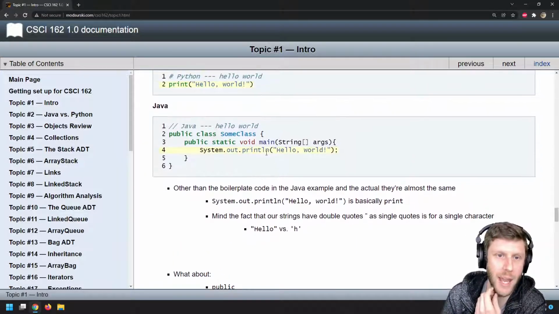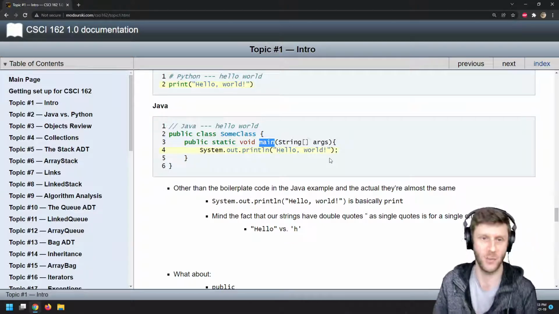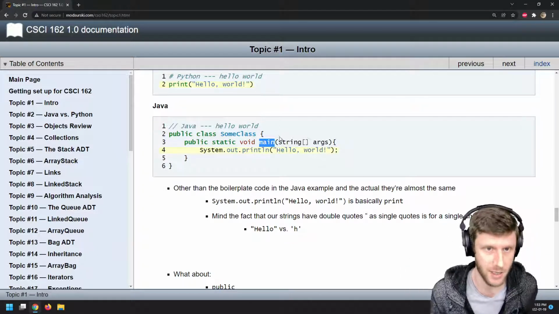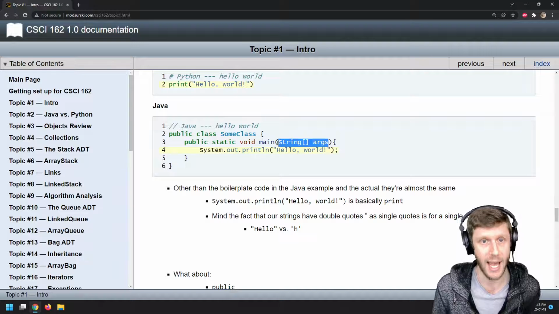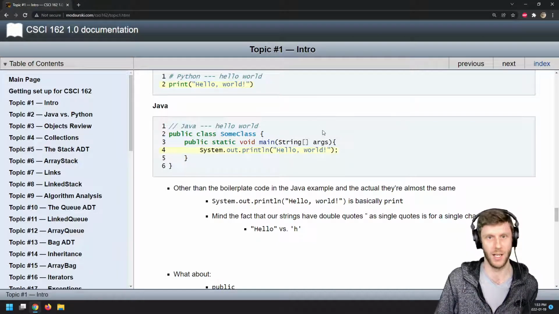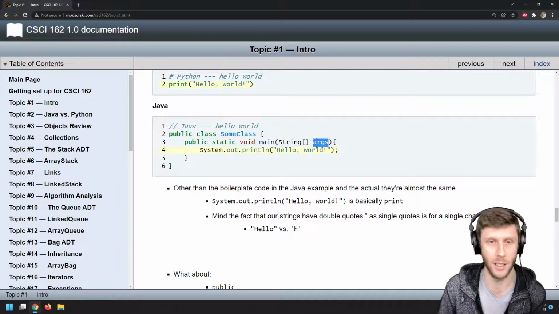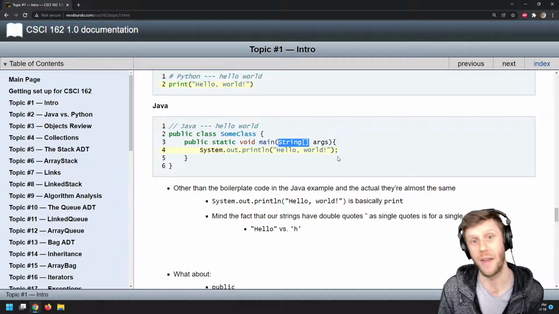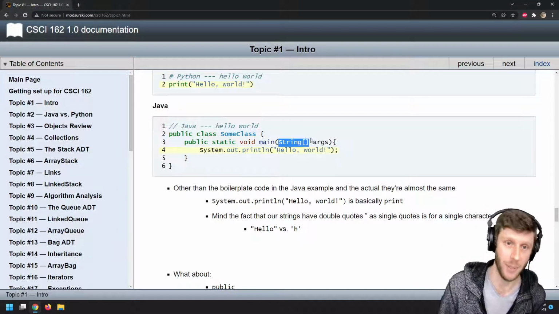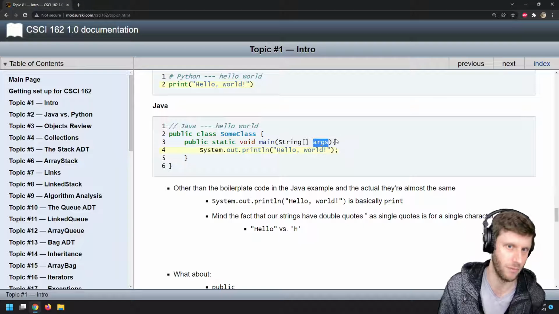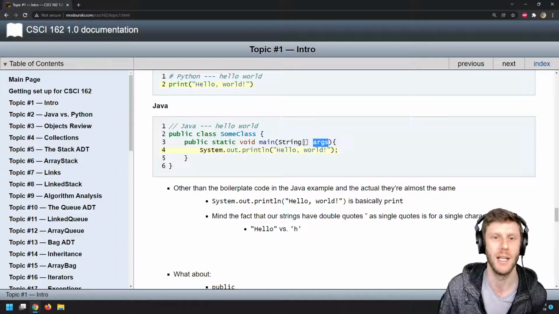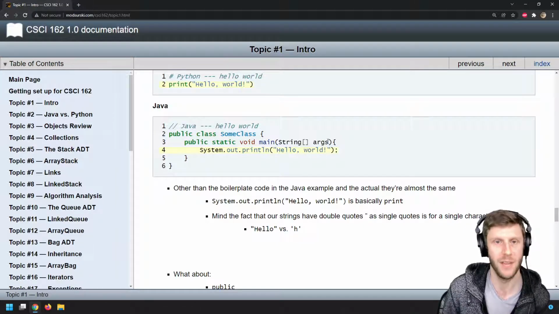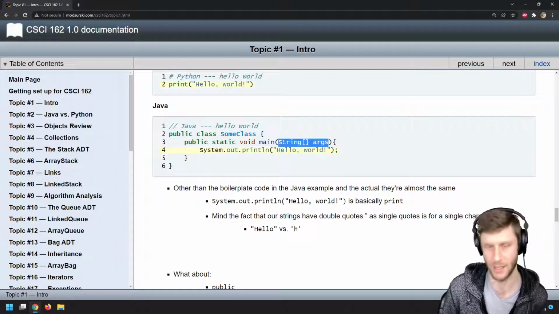Okay, so main is the method we write where all the stuff is going to take place. And you'll notice that this method takes an argument. The argument or parameter is called args, for arguments. Parameters, arguments, same idea, right? But we have to specify the type. And the type of this parameter, ultimately a variable, is an array of strings. This is a topic we'll talk about more a little later.